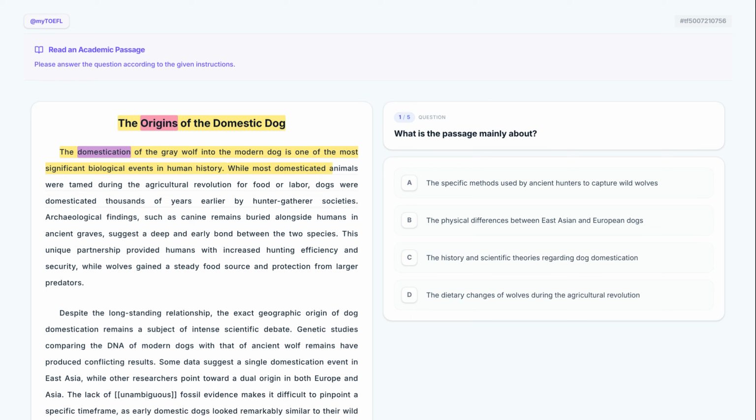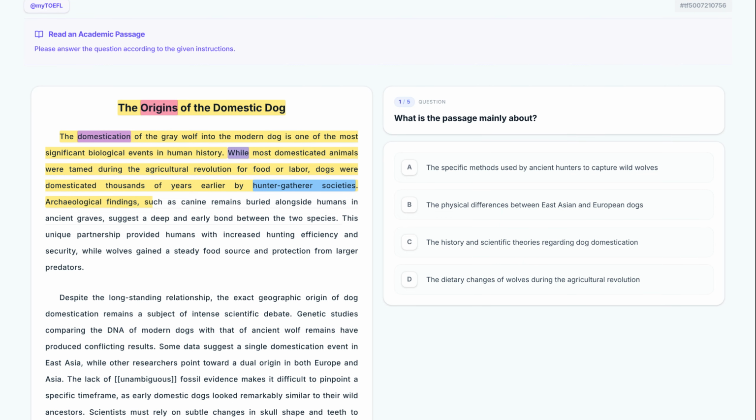While most domesticated animals were tamed during the agricultural revolution for food or labor, dogs were domesticated thousands of years earlier by hunter-gatherer societies. The author uses the transition "while" to distinguish dogs from other animals, noting they were tamed by hunter-gatherer societies long before the farming era. This emphasizes that dog domestication is an outlier in history.